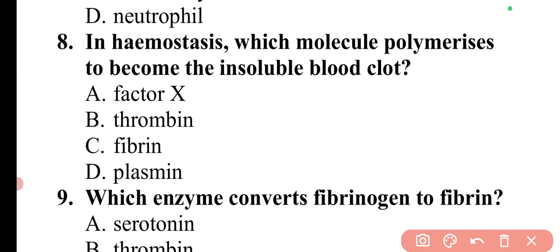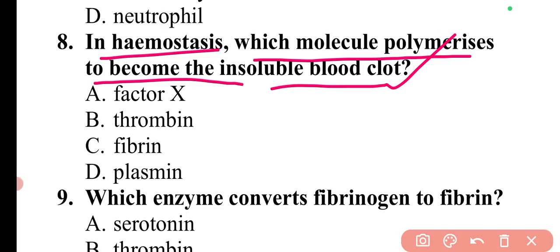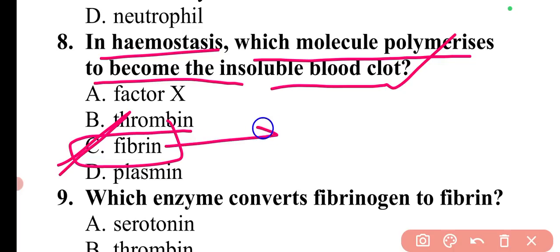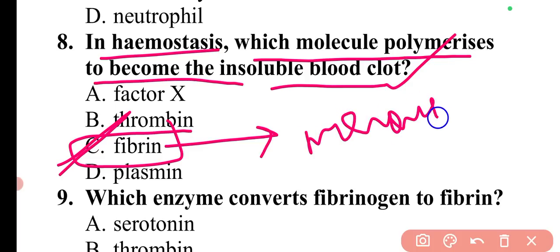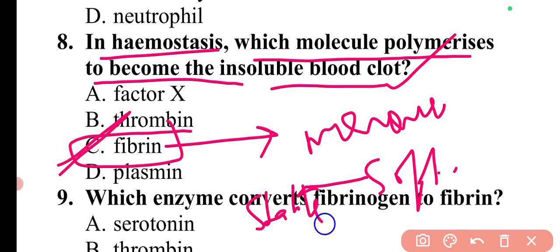Then coming to the next question: in hemostasis, which molecule polymerizes to become the insoluble blood clot? If you look at the proper blood clotting process, the molecule which polymerizes to become the insoluble clot is fibrin. So here option C is correct. Fibrin is basically a monomer which polymerizes to form a soft clot. Then the cross linking between the fibrin will produce a stable web-like hard clot. So this is the basic process.